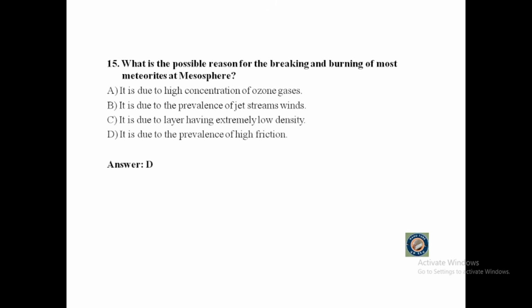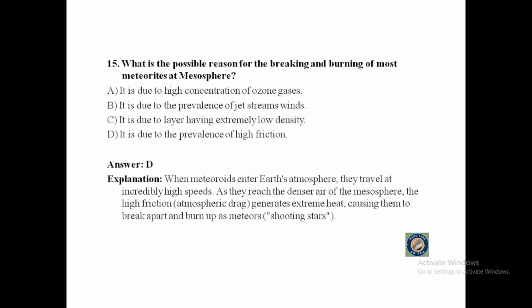The answer is it's due to the prevalence of high friction. When meteoroids enter Earth's atmosphere, they travel at incredibly high speeds. As they reach the denser air of the mesosphere, the high friction or atmospheric drag generates extreme heat, causing them to break apart and burn up as meteors, or commonly called shooting stars.